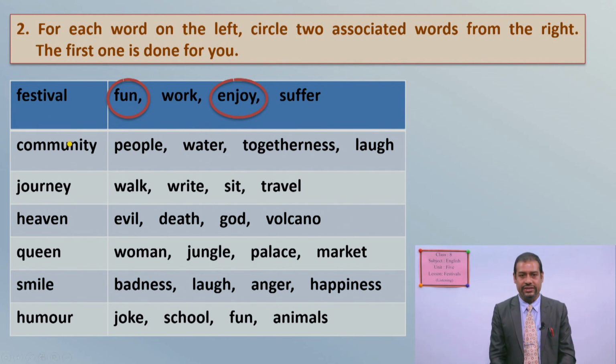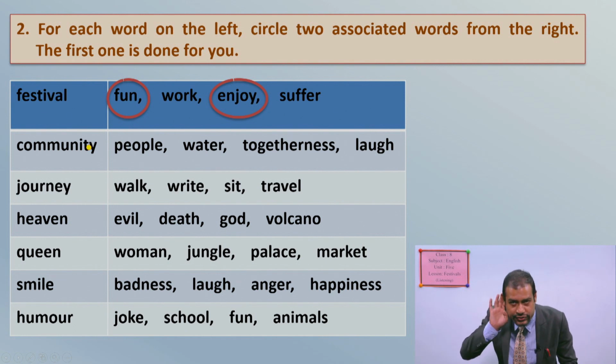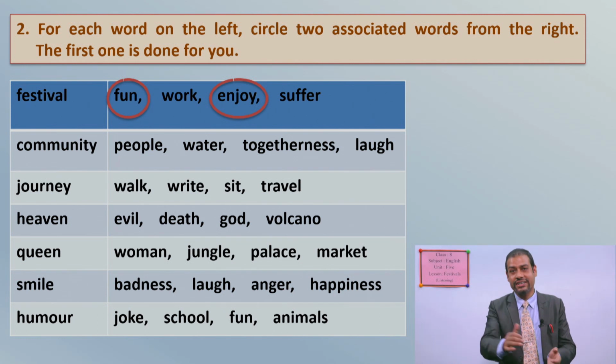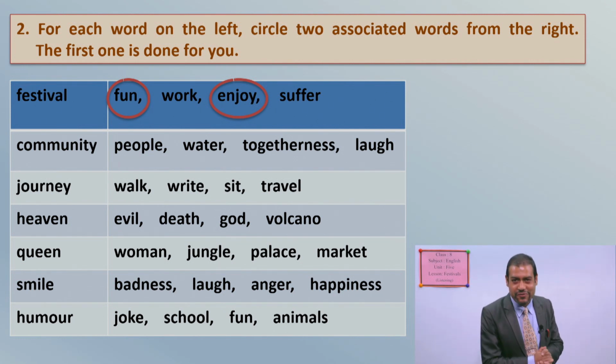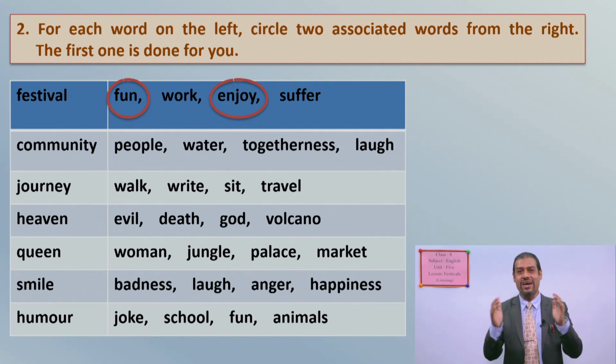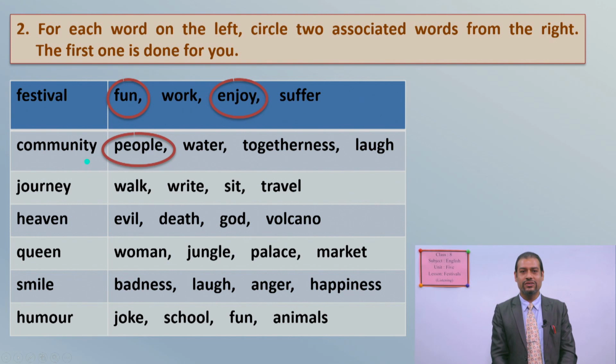Now, I want to check. So, can you tell me the 2 words related to community? I want to hear, please. Please tell me loudly. Okay, some of you are right and some of you are not. Now, you can check your answer for number 2. So, the word related to community is people, okay?